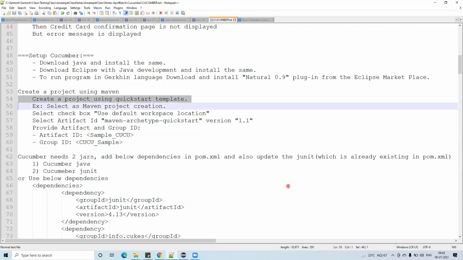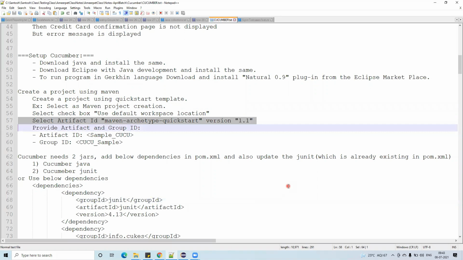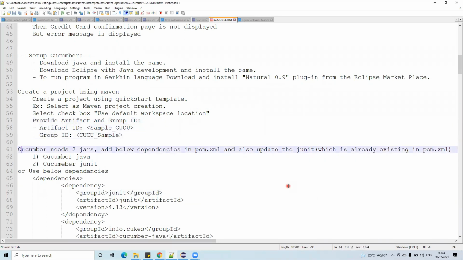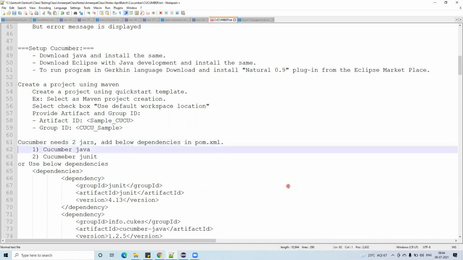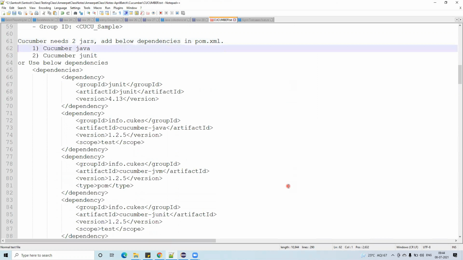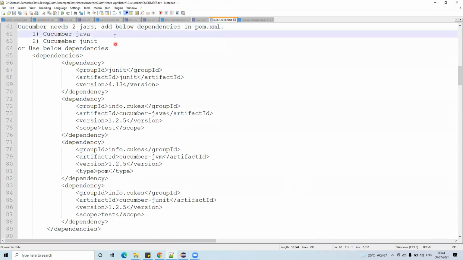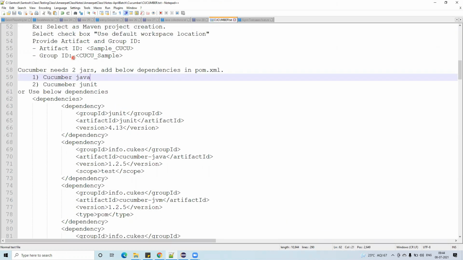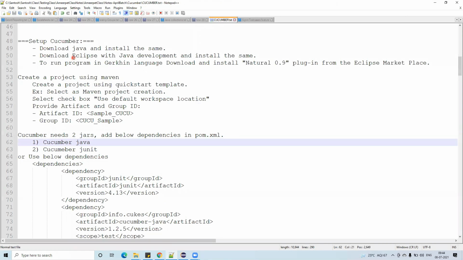So what I will do is remove some steps from here because it will confuse. Create a project and select Maven project, default workspace location. This is not required actually, and this update is also not required, because Maven is a little advanced now. I'm just updating the document. No need to worry. So what you have to do is create the project and add the dependencies. That's it.